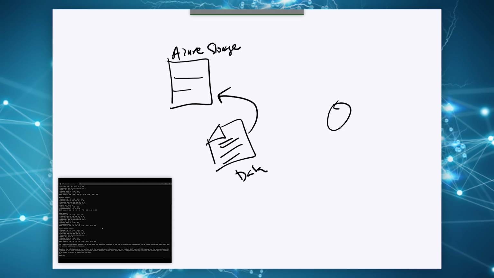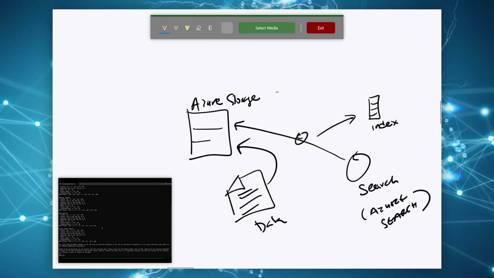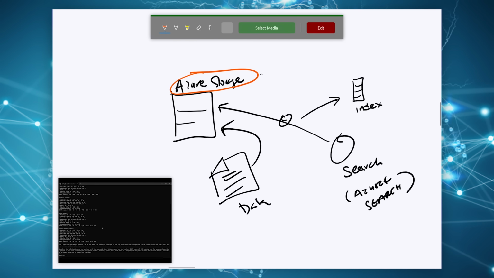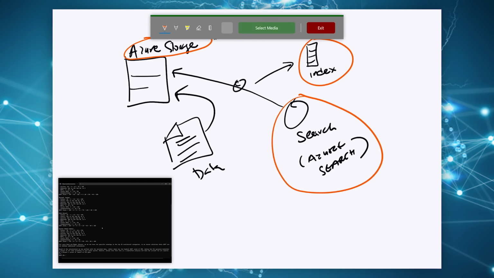Then we need some kind of search. In this case, we'll be using Azure Search, which will point to this data, do some processing of it, and basically expose some kind of index. And these values, the storage location, the index, and the search endpoint are the values that we're going to need in order to basically process this.